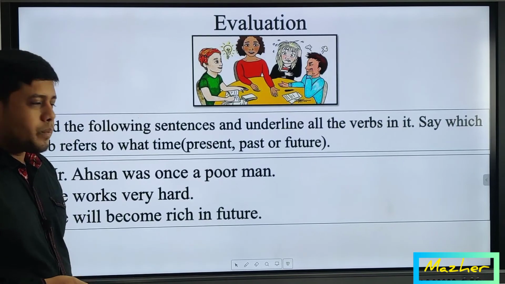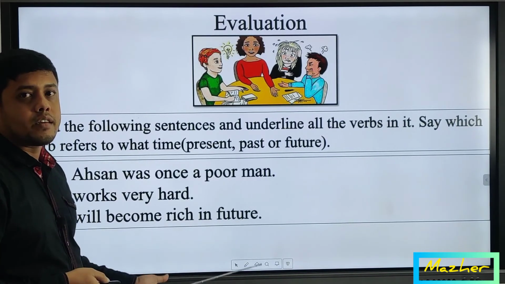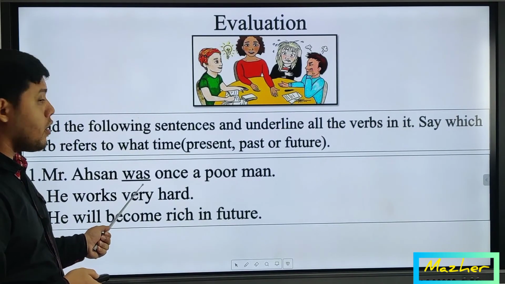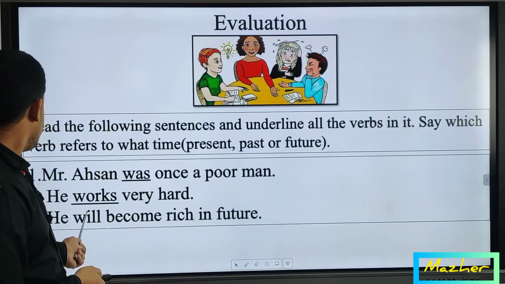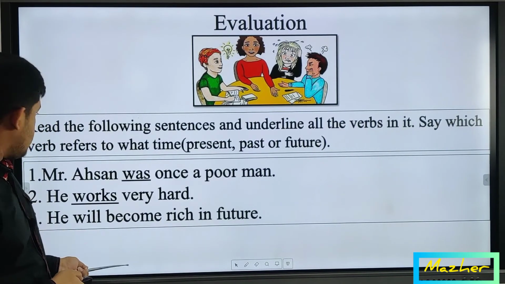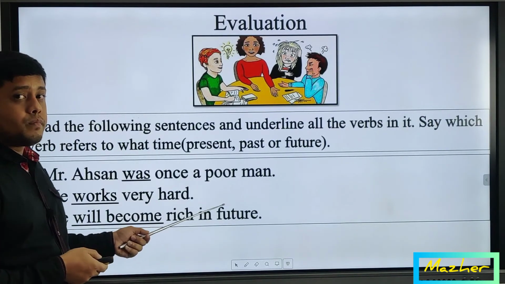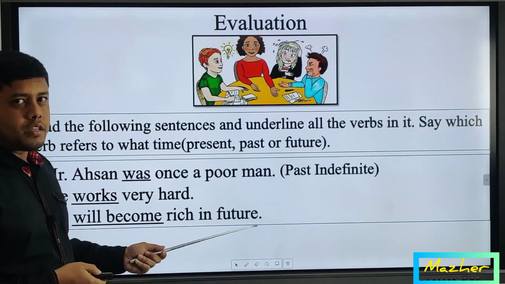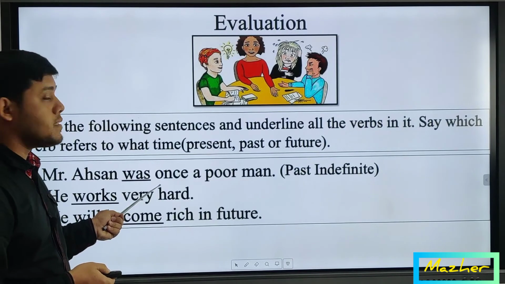Okay, hope you all have written. So right now check whether the answers are correct or wrong. The first one, let's see here, the verb was. Next one, the verb works. And the last one, the verb will become. So the answer for the first sentence will be what? Past indefinite, because was, were is in past form. So this tense is past indefinite.